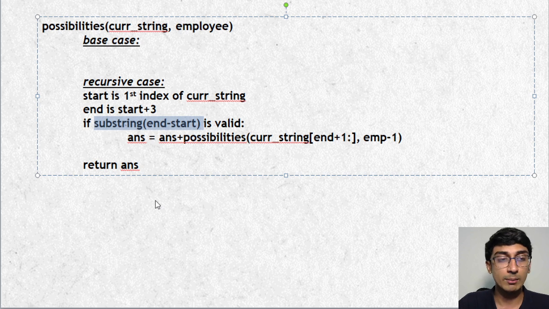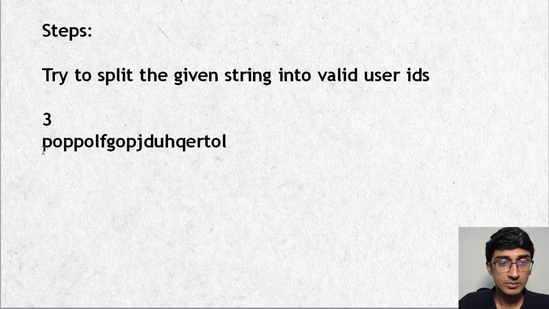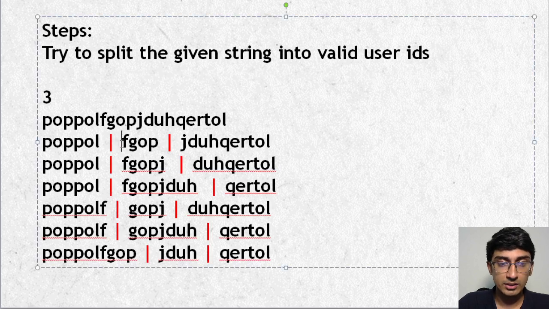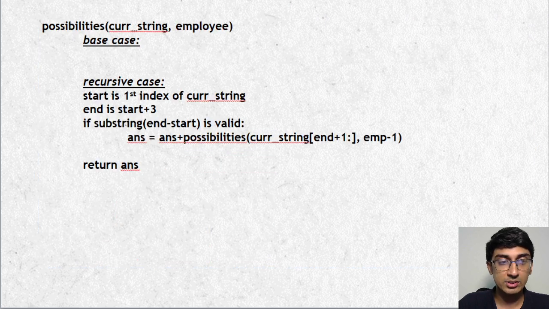I'll keep going till what time? Till when should I keep going? If you look at it over here, we keep going when we want from the remaining part 2. From this remaining part, we want 1. That means since this is a valid thing, we have one more requirement. At this point, we have a requirement here of 3 employees. So I got, this is valid, that means I have only one more valid left, and if that one more valid is there, that means the remaining part, if it's valid, then I'm just going to return back saying yes, it is possible.